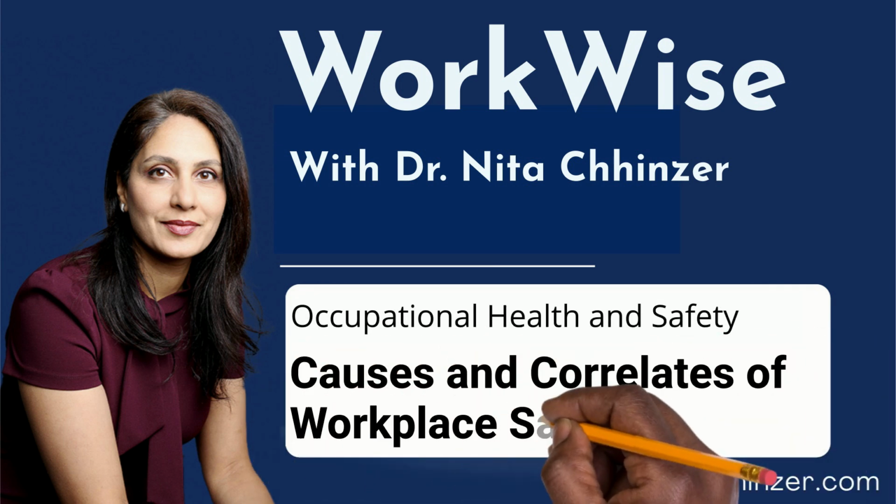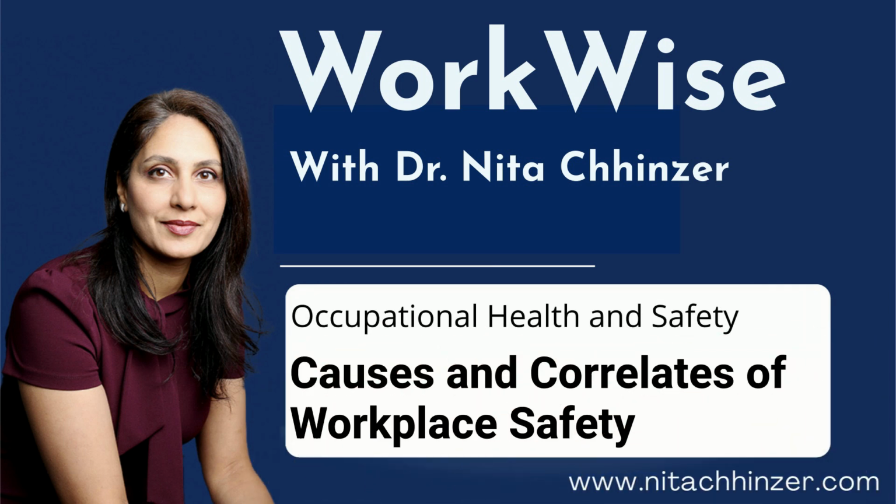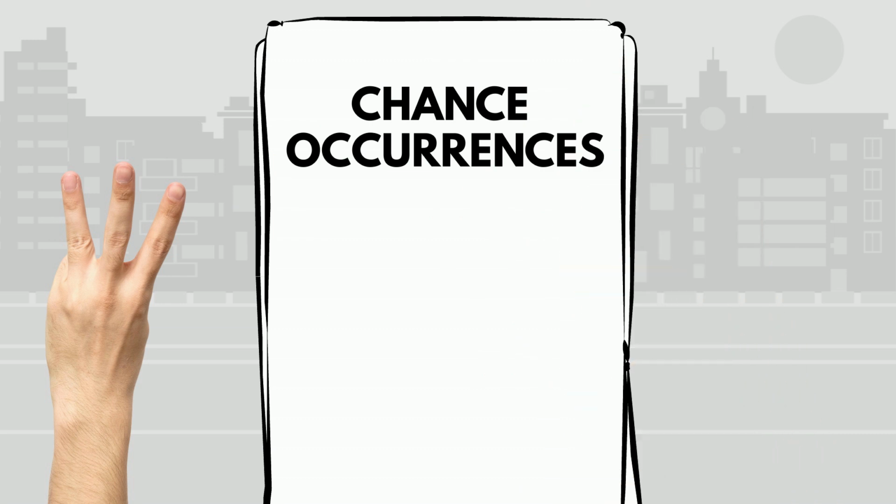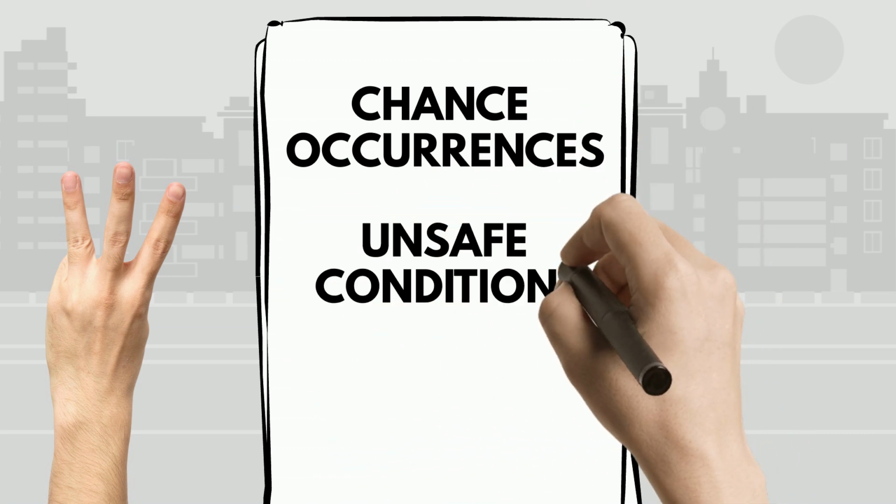Here with Dr. Nita Chhinzer, and in this episode we're talking about workplace accidents, their causes, and their correlates. Now, generally, the causes of workplace accidents can be organized into three groups. The first is chance occurrences, the second is unsafe conditions, and the third is unsafe acts.